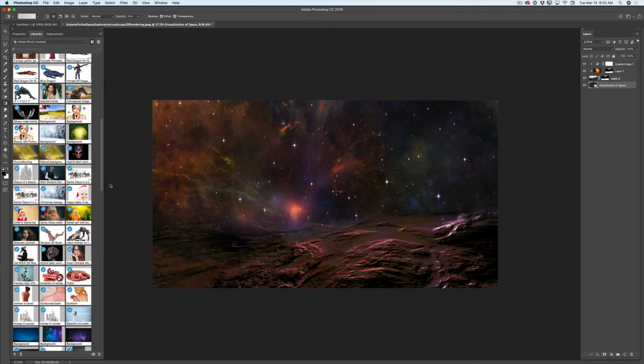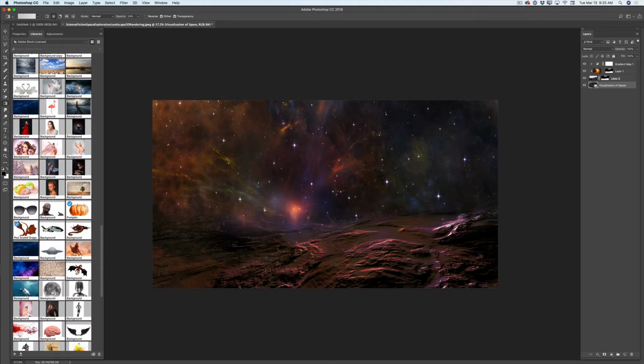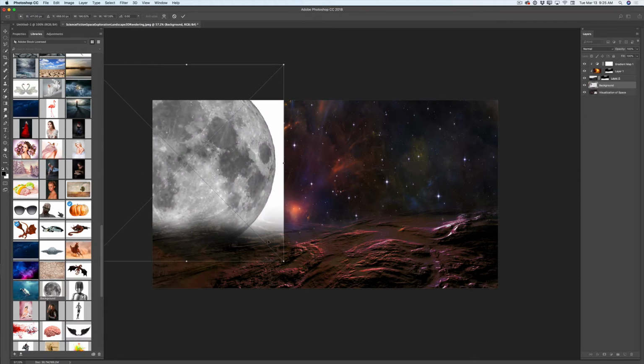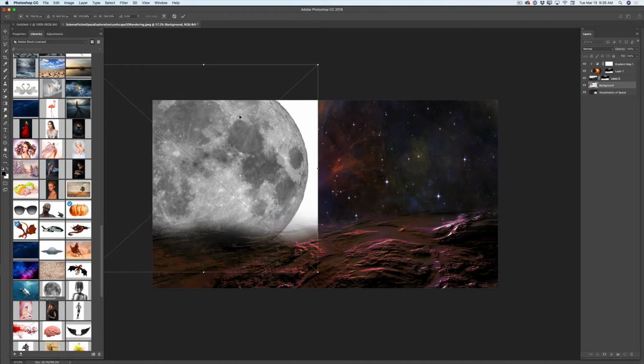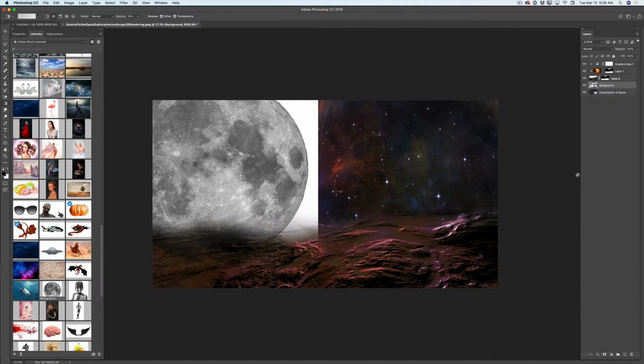And now guys, I will select my bottom layer, my sky layer. I will scroll down my library, and here I have my beautiful moon I would like to use. I will click and drag this image into my document. I will resize my moon, just like that. Accept it. Now I will right click on this layer. I will rasterize this layer, and I'm switching to another tool. I'm switching to Magic Eraser tool. Now I simply will click on white background around my moon, and voila.